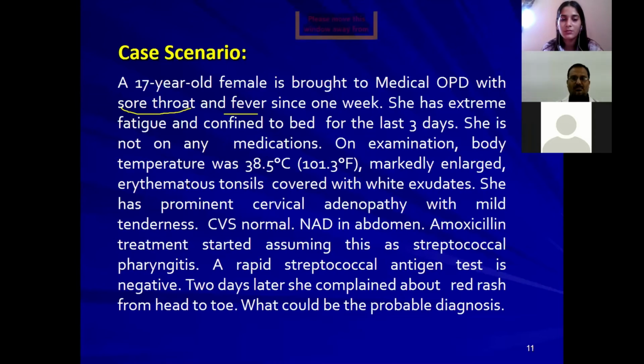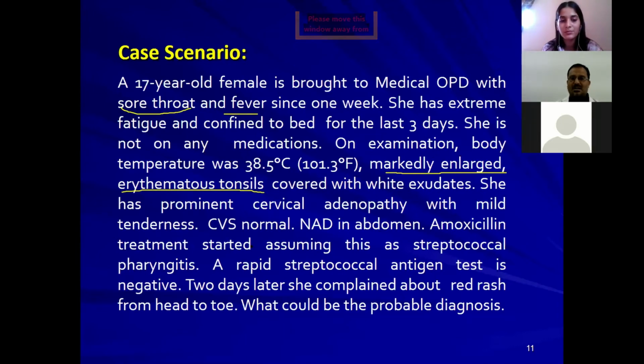On examination, body temperature was 101.3 degrees Fahrenheit and there were markedly enlarged erythematous tonsils covered with white exudates. She has prominent cervical lymphadenopathy with mild tenderness. CVS is normal. No abnormality detected in the abdomen.